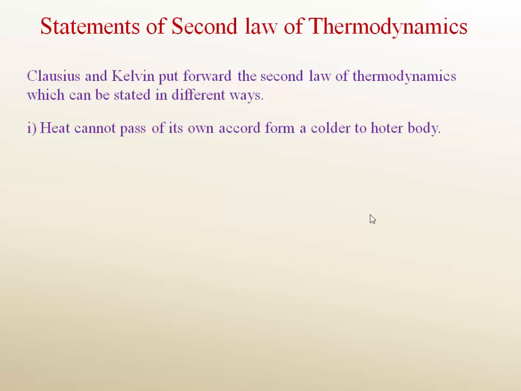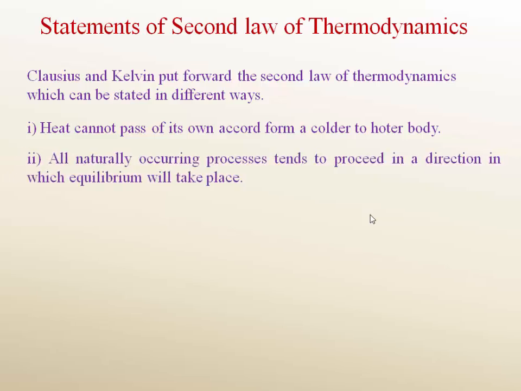We all know heat passes of its own accord from a hot body to a cold body. But the statement of the second law of thermodynamics states that heat cannot pass of its own accord from a colder to a hotter body. That means there is a restriction on the direction of flow of heat.